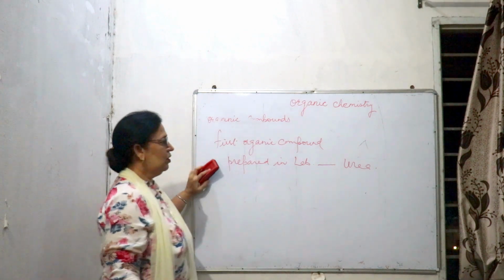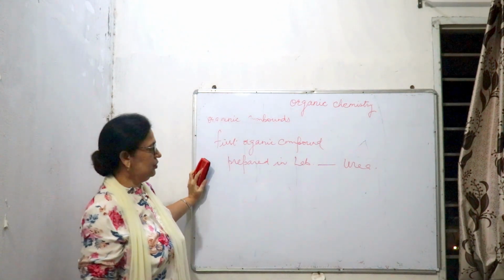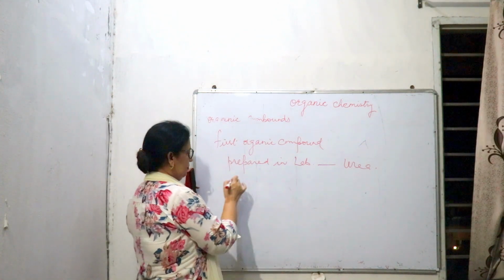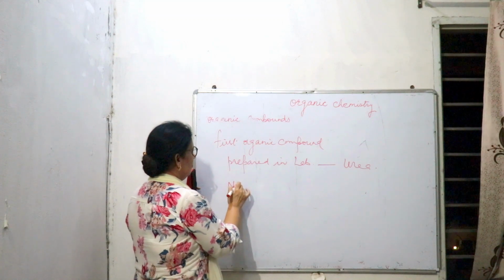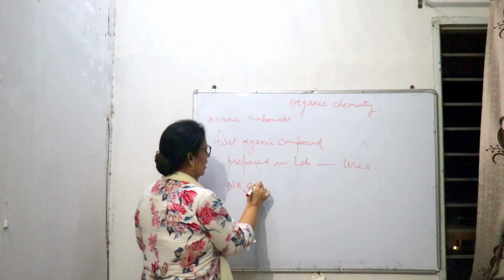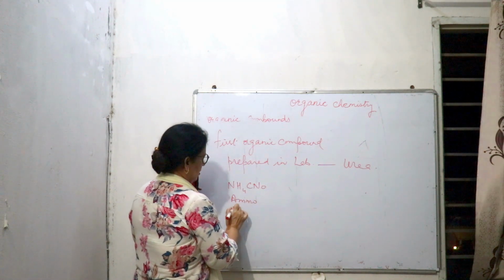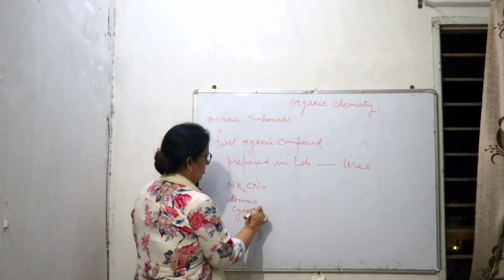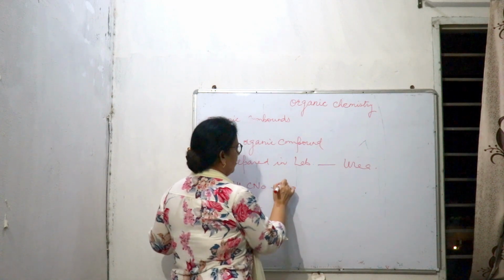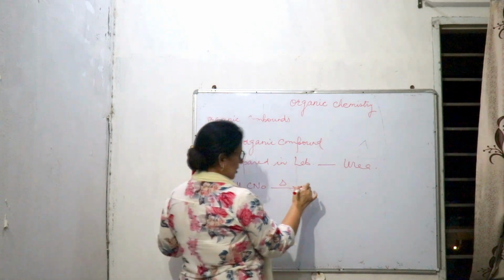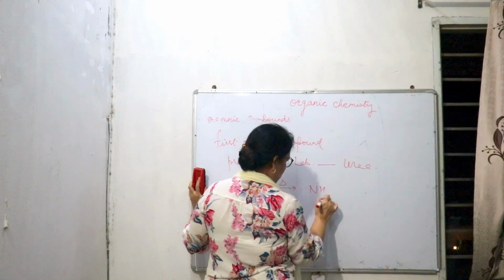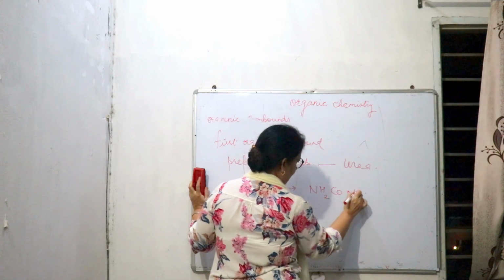First organic compound prepared in the laboratory, that is urea, and it was prepared from an inorganic compound, that is ammonium cyanate. When this compound is heated, it forms urea, NH2CONH2.